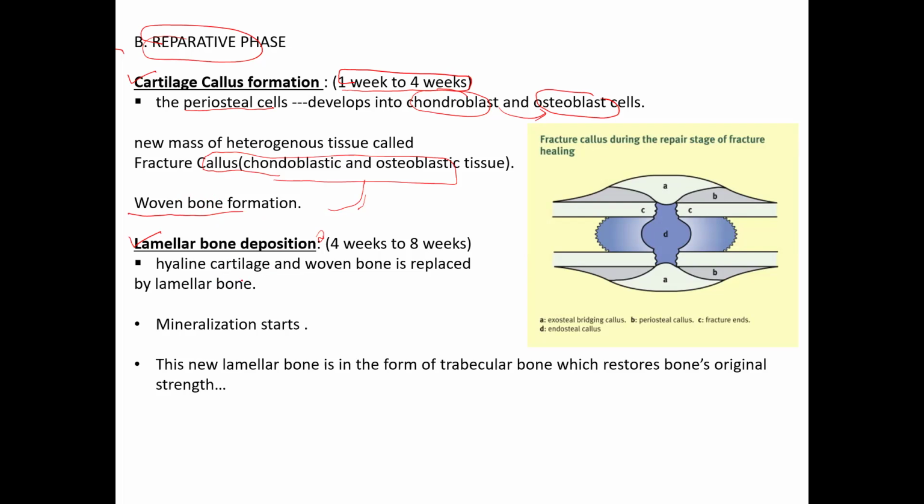एक बार woven bone form हुआ वैसे over the period of time, that is 4 weeks to 8 weeks, it forms lamellar bone. So the woven bone जो भी है, it will get arranged properly and form the lamellar bone. And mineralization also starts in this stage. So calcium वगैरह deposit होके they start regaining the strength. So the new lamellar bone is formed in the form of trabecular bone.